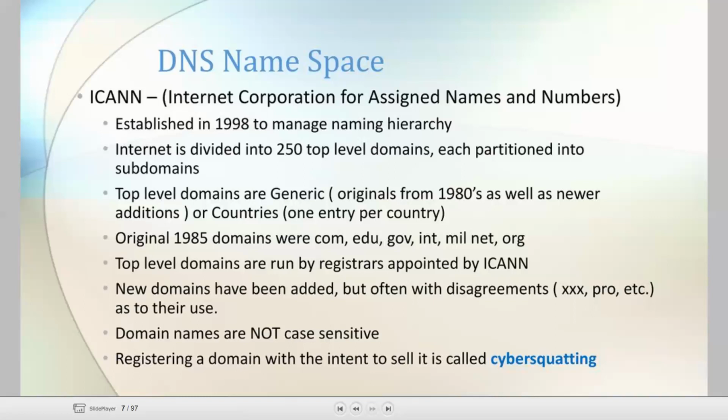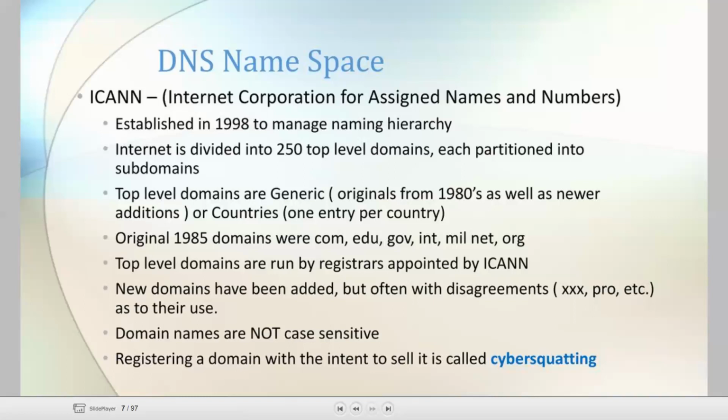And the other are countries. Those top level domains are categorized into two levels. One is generic, the second one is countries. Generic is for normal purposes and countries is one entry per country. The original 1985 domains were .com, .edu, .gov, .int, .mil, etc. The top level domains can be run by registrars appointed by ICANN.